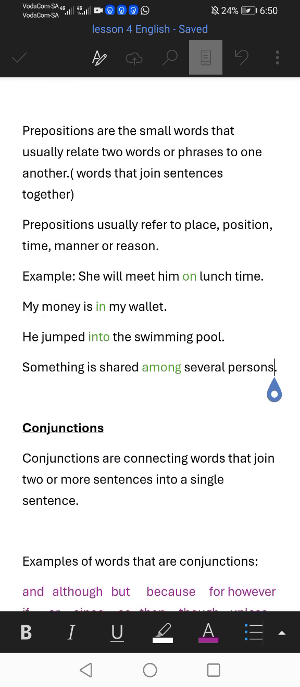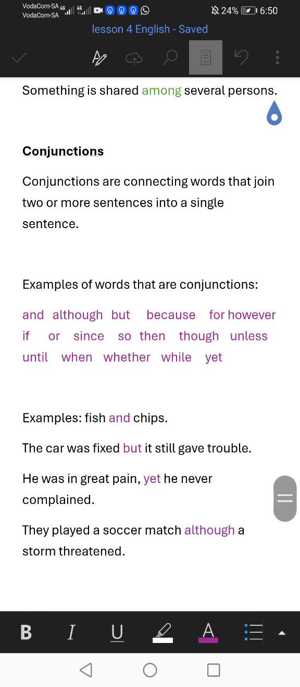So, we said prepositions are words that relate two words or phrases to one another. They are words that join sentences. Yet conjunctions are connecting words. They connect sentences to have a single meaning.